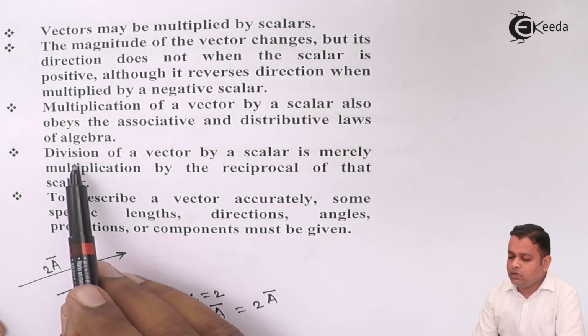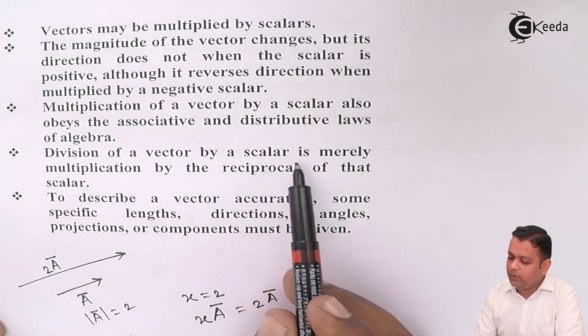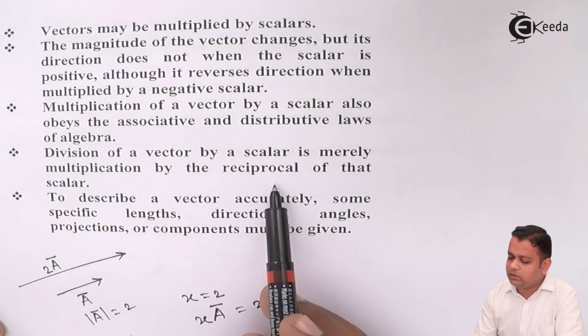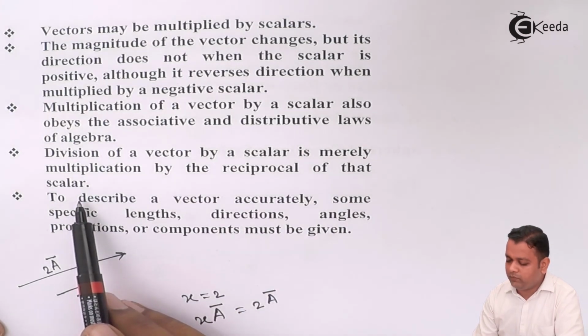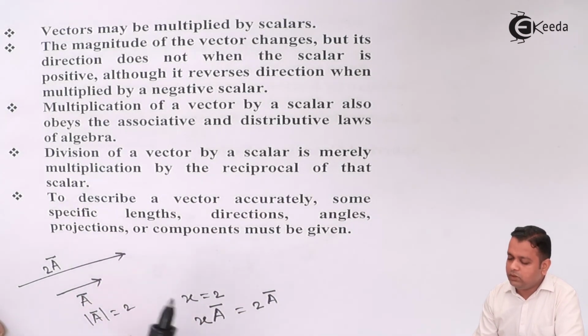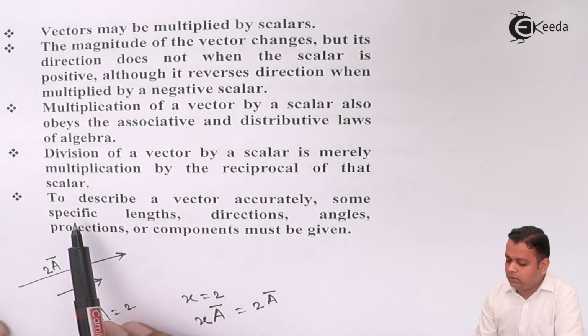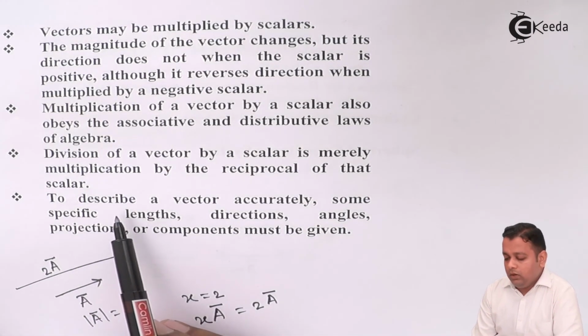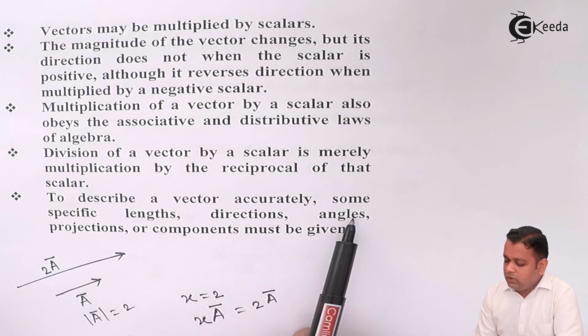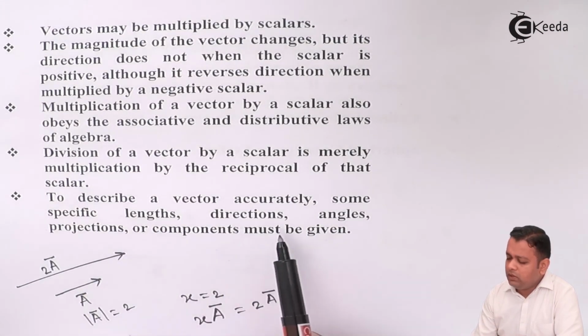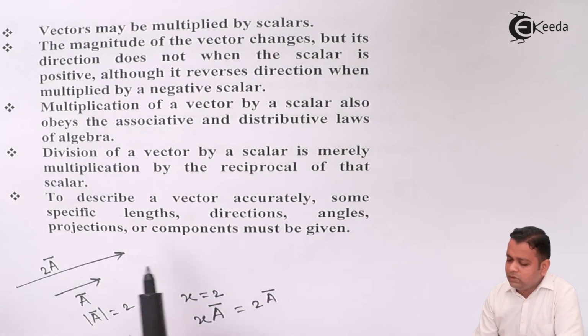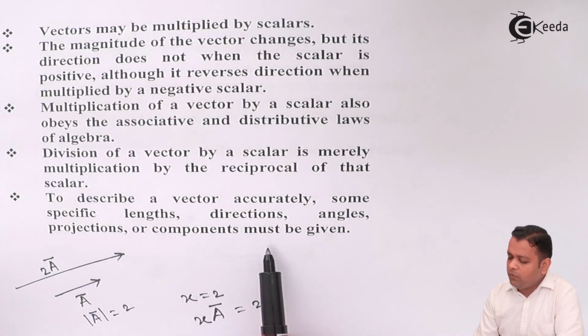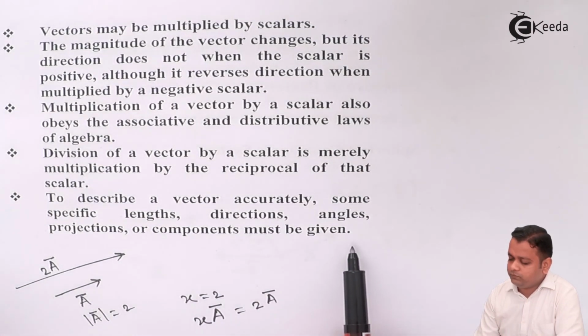Now, talking about division of a vector by a scalar, it is merely multiplication by the reciprocal of that particular scalar, which will reduce the length of that particular vector. Now, to describe a vector accurately, some specific lengths, directions, angles, projections, or components must be given.